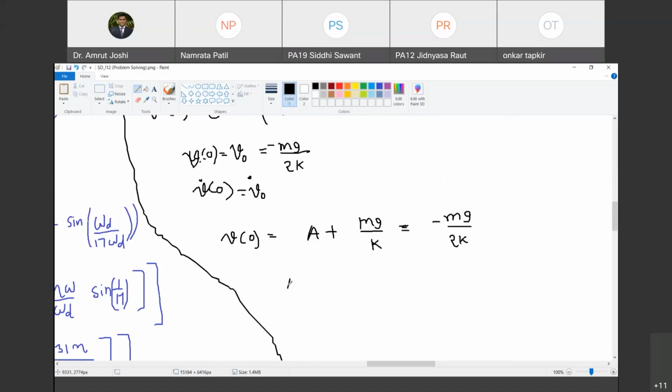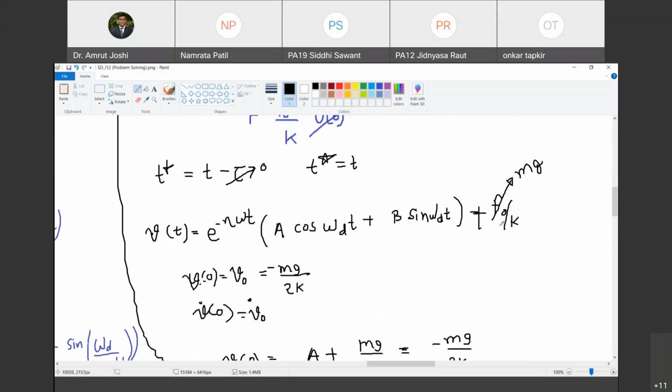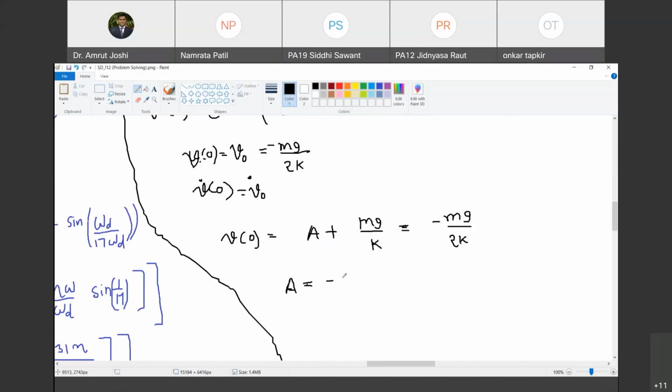So what is the value of a? A therefore is equal to mg by k goes on the other side, minus 3 mg by 2k. Do you agree with me? When mg by k goes on other side, multiply numerator and denominator by 2. So 2 mg by 2k वो भी minus हो जाएगा. So minus of mg minus 2 mg is minus 3 mg upon 2k. This is the value of A.